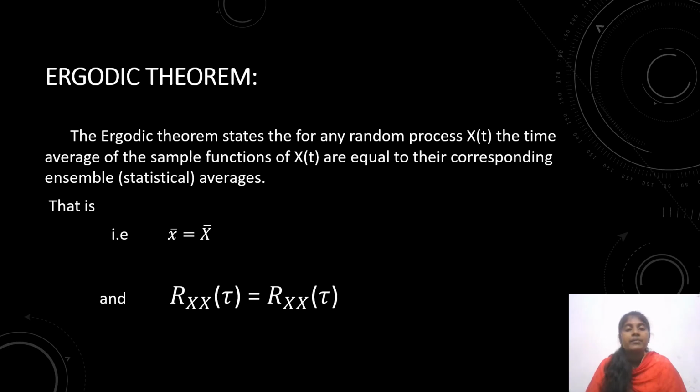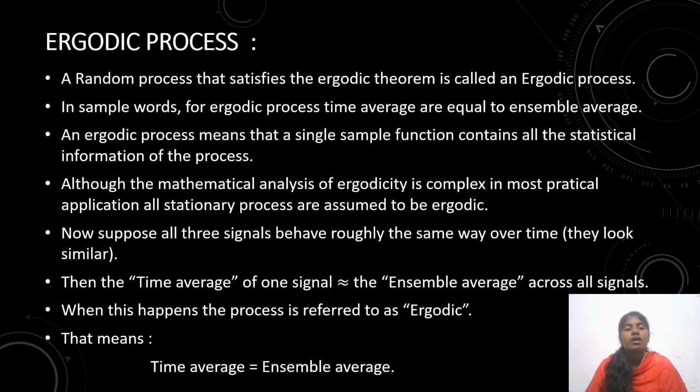Next, ergodic theorem. The ergodic theorem states that for any random process x(t), the time averages of the sample functions of x(t) are equal to their corresponding ensemble statistical averages. That is, x bar = X bar, and the correlation Rxx(tau) equals Rxx(tau) for the ergodic process.